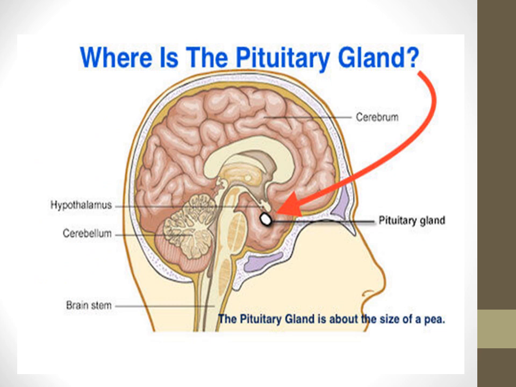So, where is the pituitary gland located? The pituitary gland is located at the base of the skull in the bony cavity which is called the sella turcica. So the pituitary gland lies in the bony cavity present at the base of the skull at the brain, and is connected to the hypothalamus by the pituitary or hypophyseal stalk.